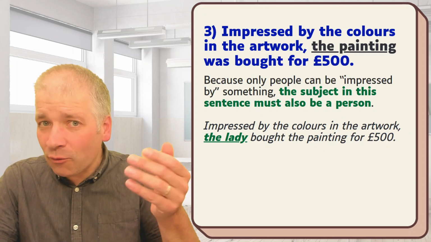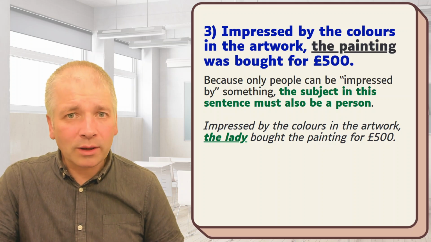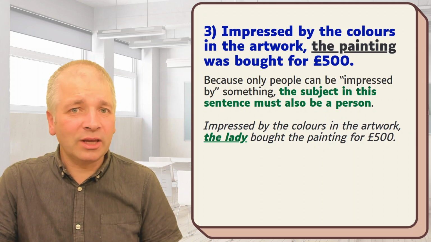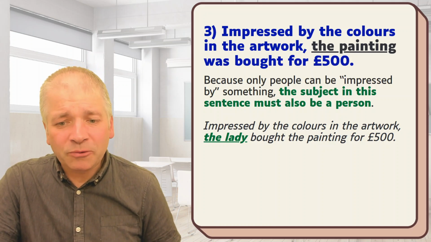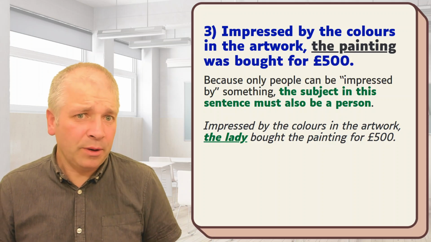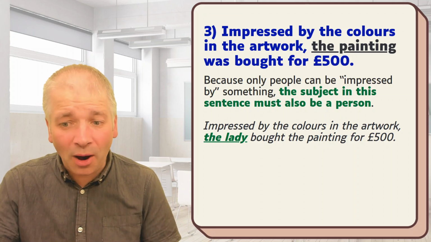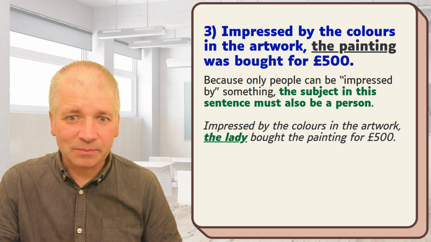So we could have corrected in this way. Impressed by the colours in the artwork, the lady bought the painting for £500. And here the lady is the subject of bought the painting, and the lady is also the person who was impressed by the colours in the artwork. So now it makes sense.